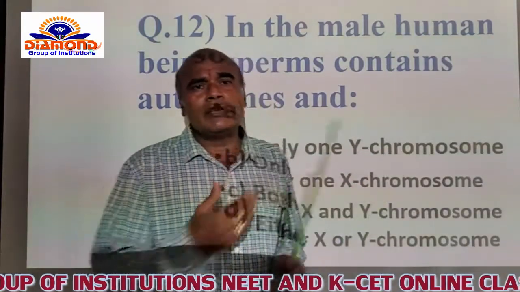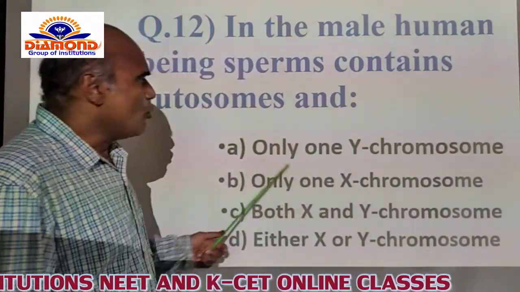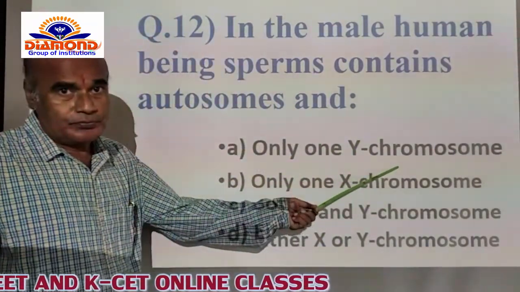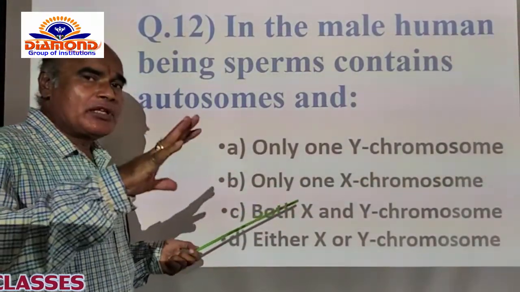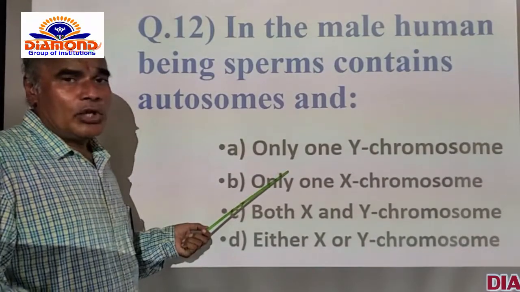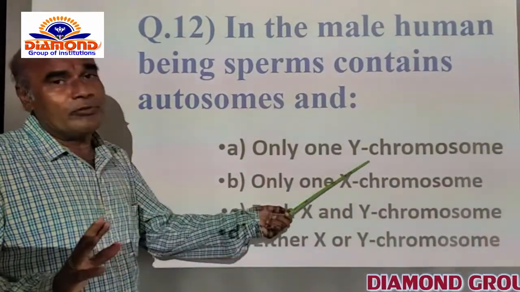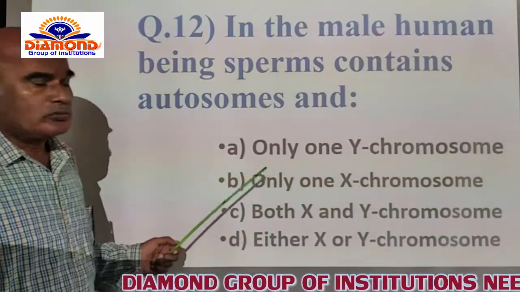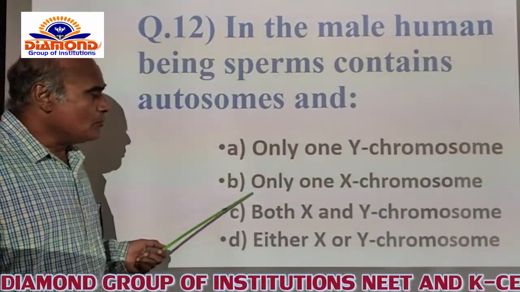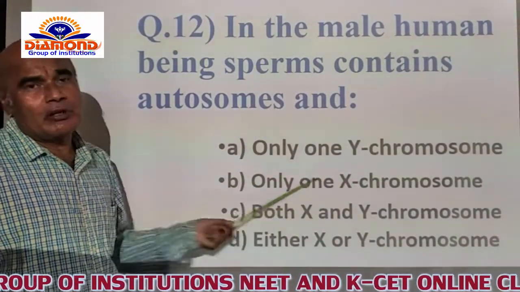Now the options are given like this. Of course, just 50% of sperms contain 22 autosomes and the Y chromosome. Here the option is given as only the Y chromosome. It is not at all correct. And B, only the X chromosome, is also not related.